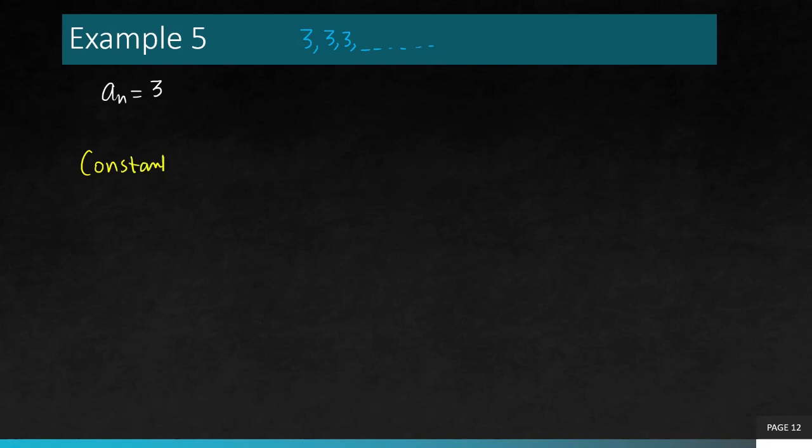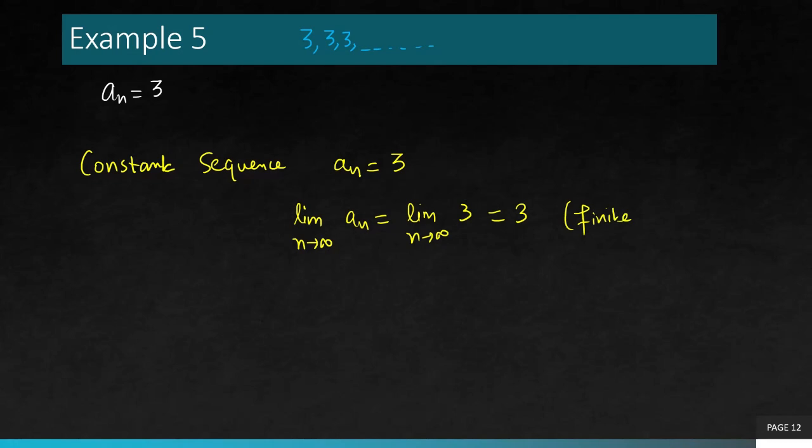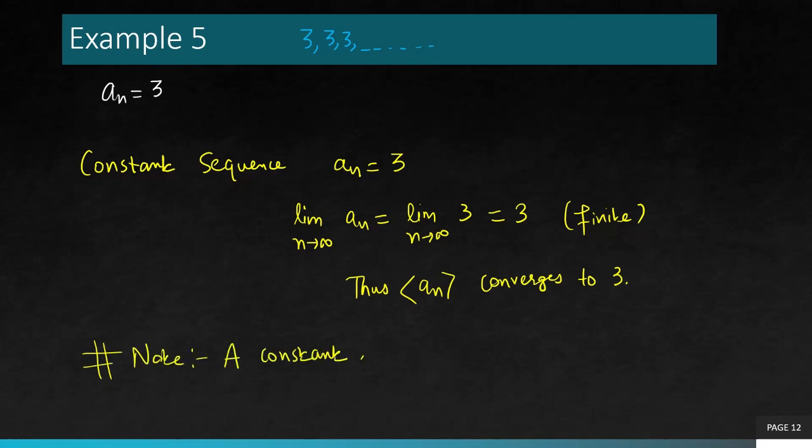If you compute the limit of the general term, you know what it is going to be. It's going to be the number 3 itself, which is finite and unique. Hence, this is a convergent sequence and it converges to 3. So note that every constant sequence is always convergent and it always converges to the number itself. So easy. You can remember this: for a constant sequence, you don't even need to test it. It always converges to the same number.